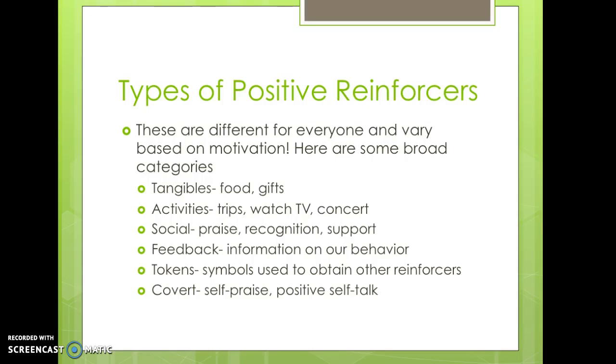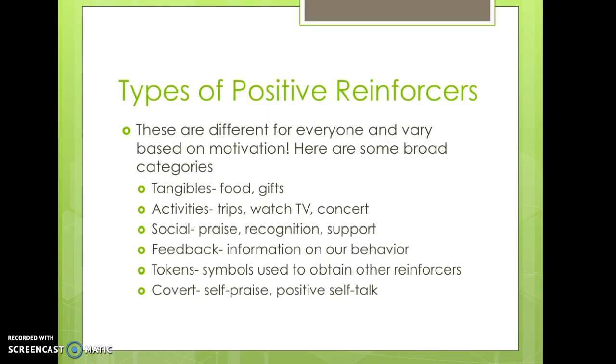Positive reinforcers vary from person to person and from day to day within the individual. But we can categorize some of the most common types in these broad areas. Tangibles, which would be things like food and gifts. Activities, which would include things like trips, watching TV, going to a sporting event. Social reinforcers, which would include praise, recognition, hugs.